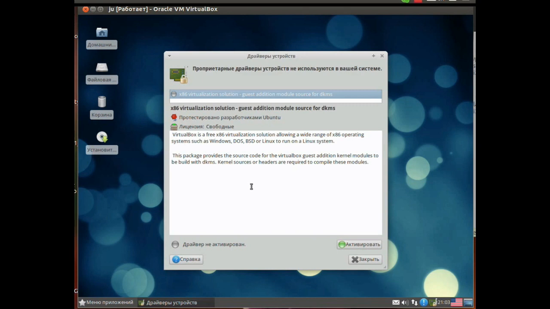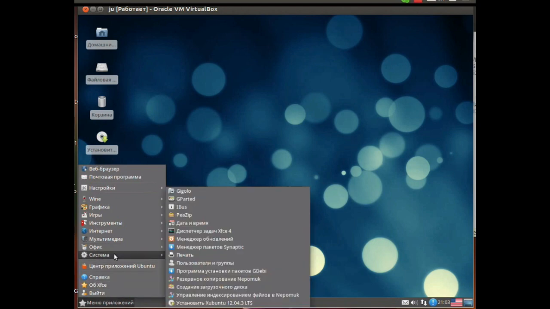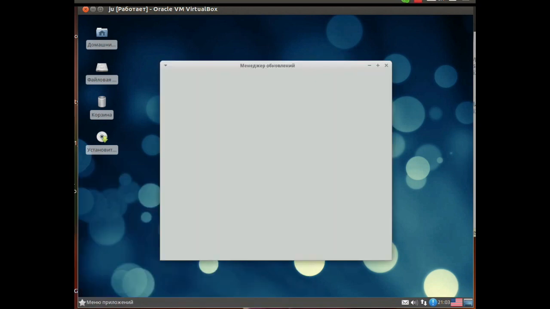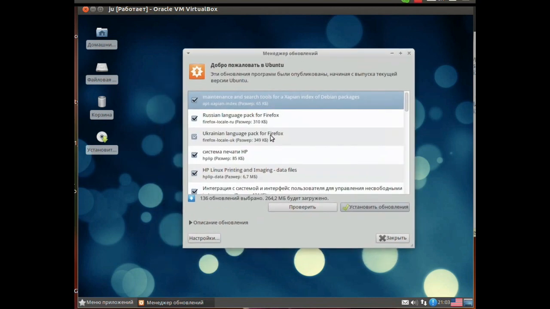That is, you click activate, and before that, you can update the system. It is updated very simply. As you can see, I didn't go into the terminal. So, the update manager, let's say we click. All this will work automatically. The system will automatically offer you to upgrade, because if there is something, it will find it. You see 264 megabytes, 64 megabytes at a time.